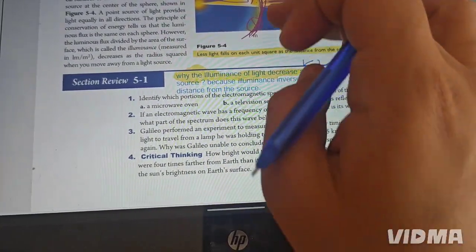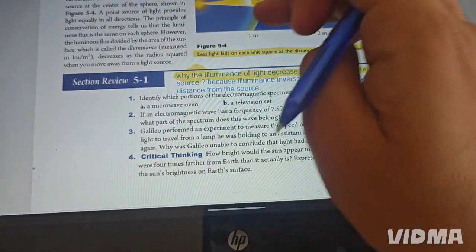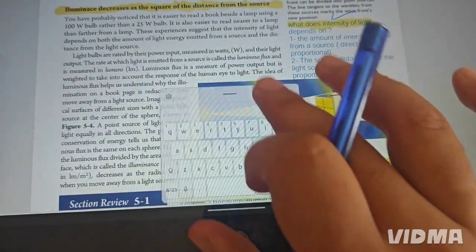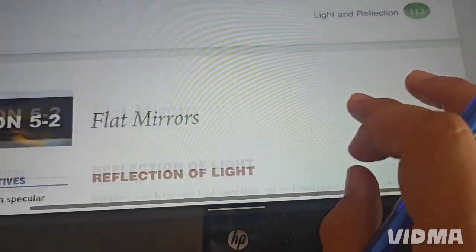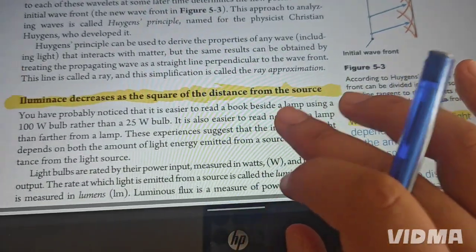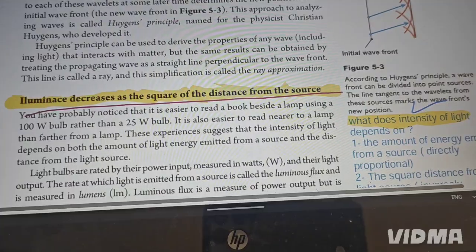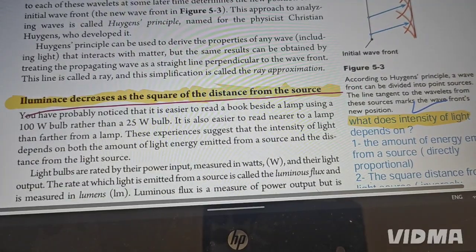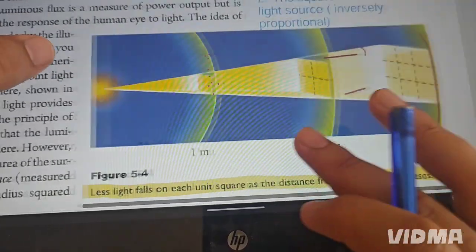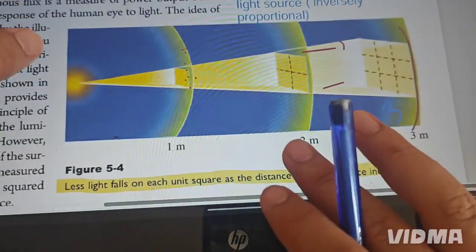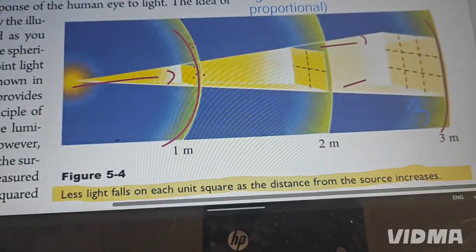One thing is important, I'm going to tell you. Look, we have a relationship between illuminance and the square of the distance from the source. We said what illuminance is. Illuminance is when light is passing through an area, this is called illuminance. For example, in here, this light is passing through this area, so this is called illuminance.